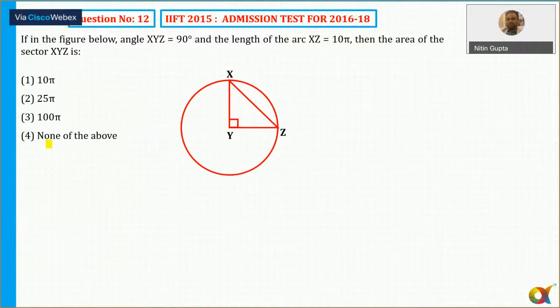Question number 12. Another very, very easy question. It says if in the figure below angle XYZ is equal to 90 degree and the length of the arc XZ is equal to 10 pi. So length of arc XZ is equal to 10 pi. So which means length of arc 10 pi we can say. So from here to 20. Then the area of the sector XYZ. Area of the sector XYZ. So area of the 90 degree angle बन रहा है. So circle 1/4.